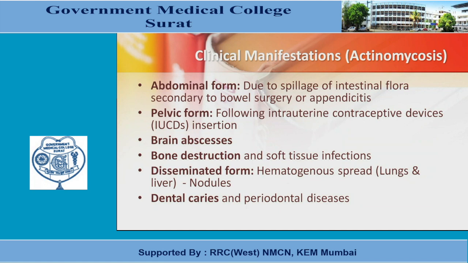The pelvic form follows intrauterine contraceptive device insertion. There are also brain abscesses, bone destruction and soft tissue infections. Disseminated forms spread hematogenously to the lungs and liver, causing nodule formation. It is also seen in dental caries and periodontal diseases.